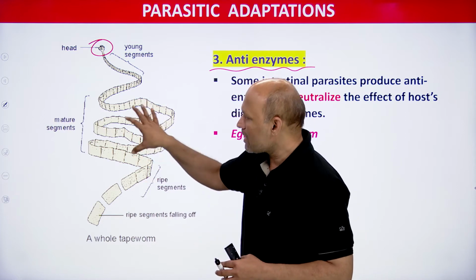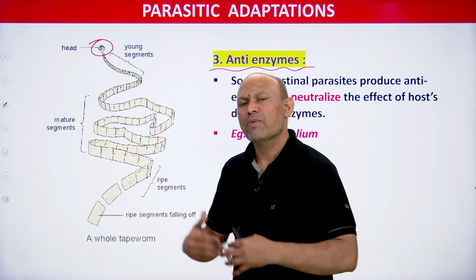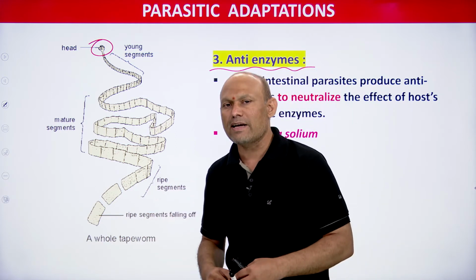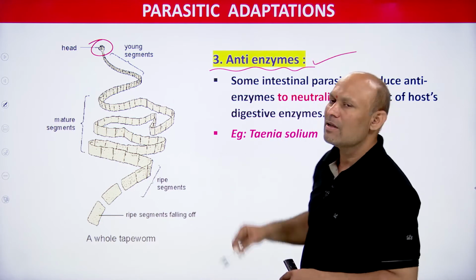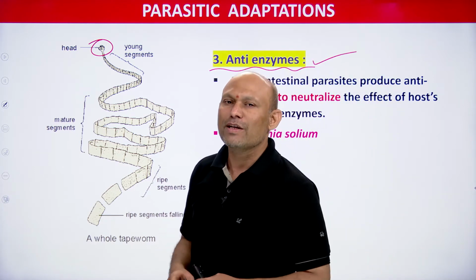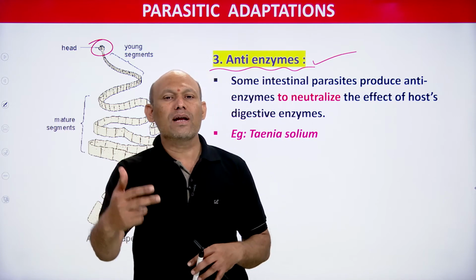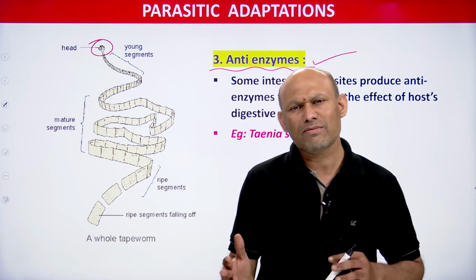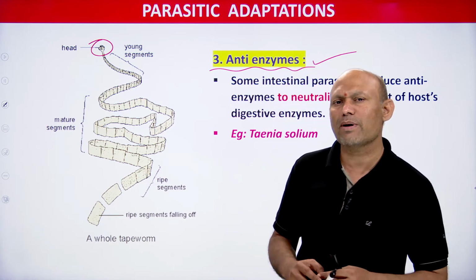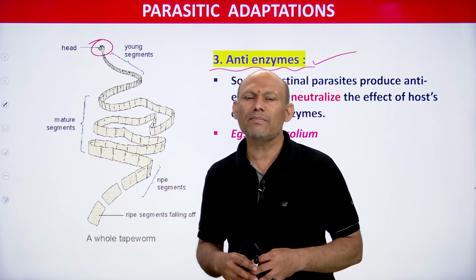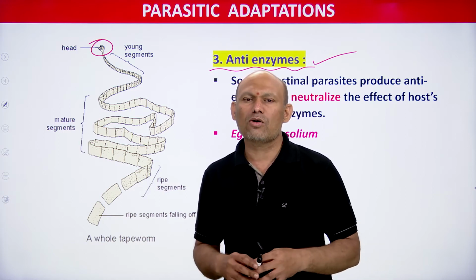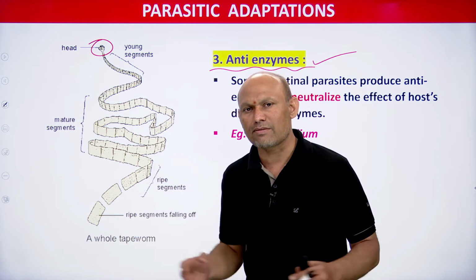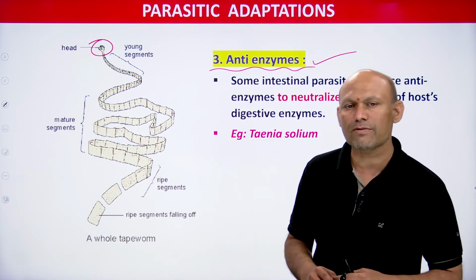This parasite produces chemicals, and those chemicals neutralize the enzymes of the host, and those are nothing but anti-enzymes, students. I hope you enjoyed. It's very simple. So anti-enzymes are produced by Taenia solium in order to neutralize the enzymes of the host. That's all. Now the enzymes are completely neutralized by the anti-enzymes of the parasite, so those enzymes are not going to cause any kind of damage to the parasite, and thus it can survive successfully there in the lumen of the small intestine.